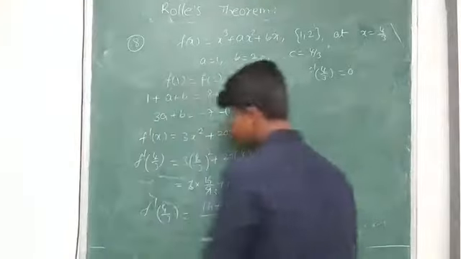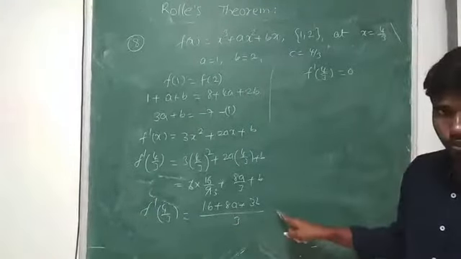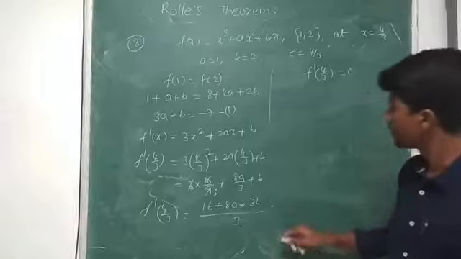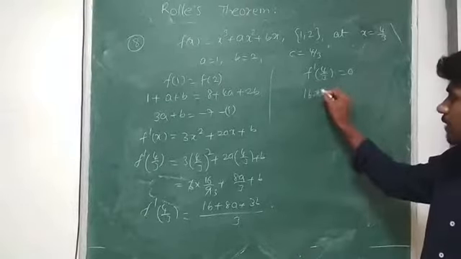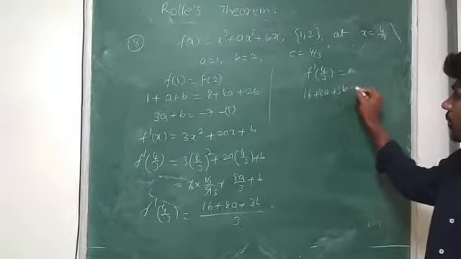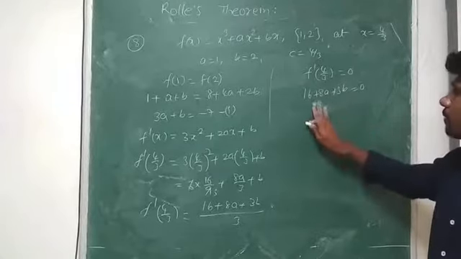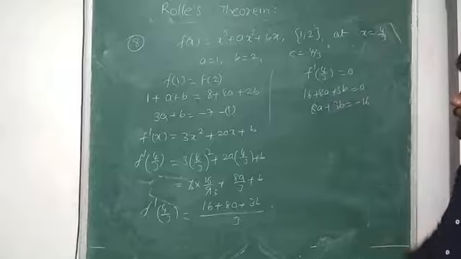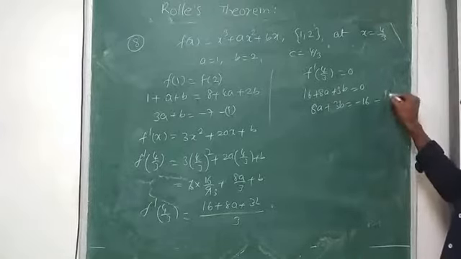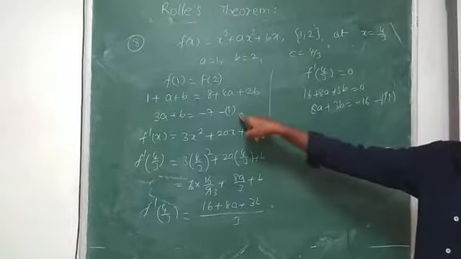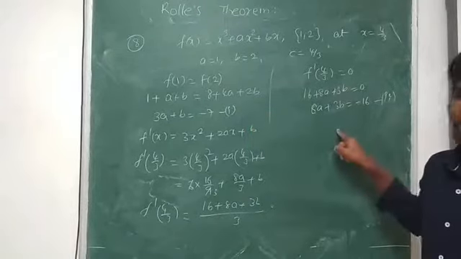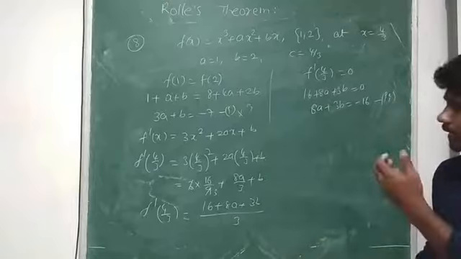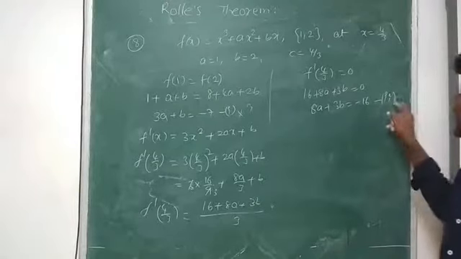According to the condition, if I make it equal to 0, what do I get? 3 goes this side. Now I get 16 plus 8a plus 3b equal to 0, nothing but 8a plus 3b equal to minus 16. This is equation 2, and I have equation 1. Solve these two. For that purpose, I am multiplying equation 1 by 3 and then subtracting it from equation 2.